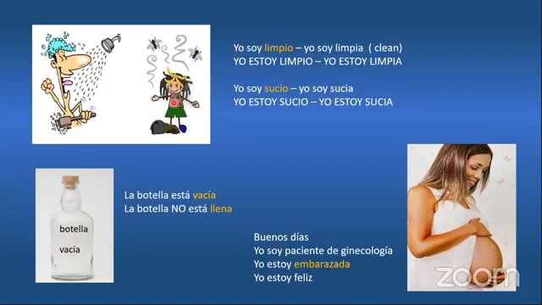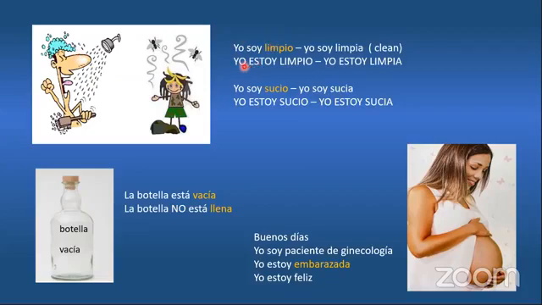This lady is sucia. Limpio means clean. Sucia means dirty. So let's look at an example here on the left-hand side. He's saying, yo soy limpio. If it's a girl, it's going to say, yo soy limpia. That means I am clean. I am clean means I shower every day and do all my clean things.